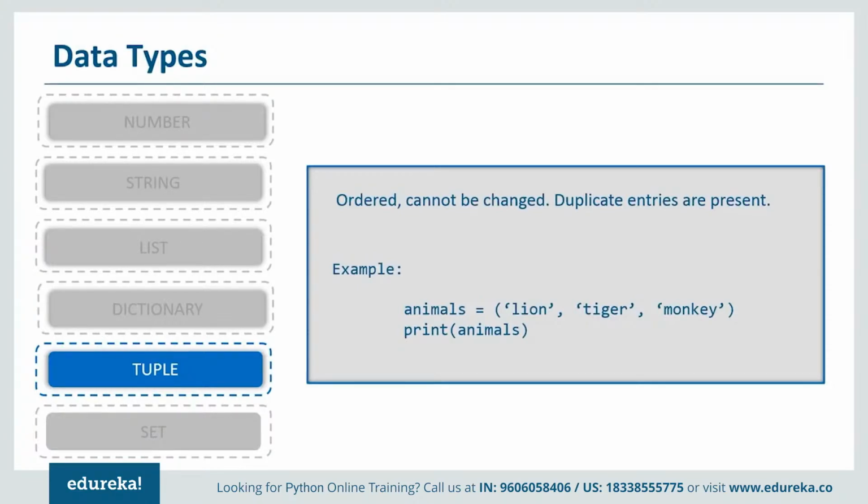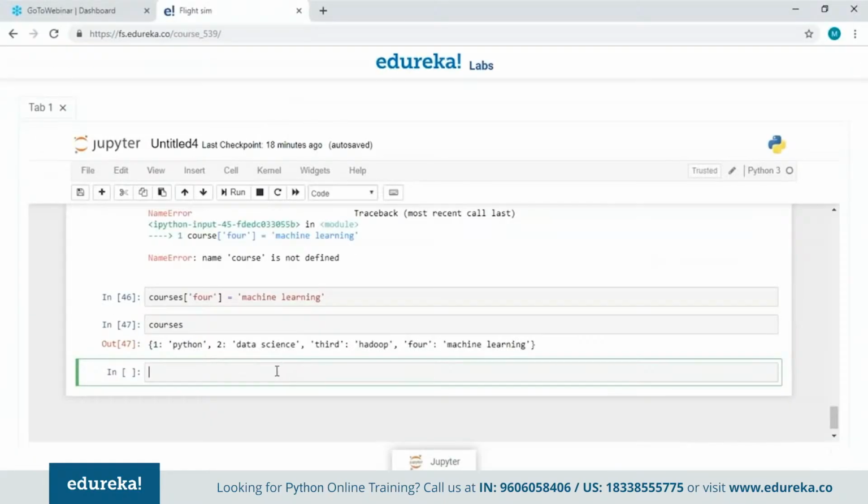So let's just do this in Jupyter Notebook as well. So I'll have my tuple as a name animals. So I'll give it a value in round brackets, a few integer values first, just to check of course. And then I'll add some values like tiger. I'll just say lion, and one more I'll give, let's say giraffe. Now let me give a duplicate value here to check if we can actually add a duplicate value or not. I'll say tiger once again.